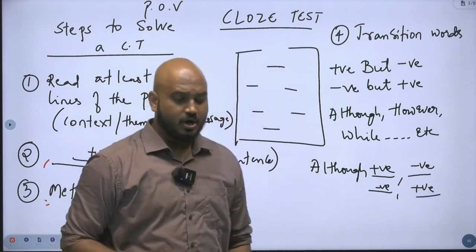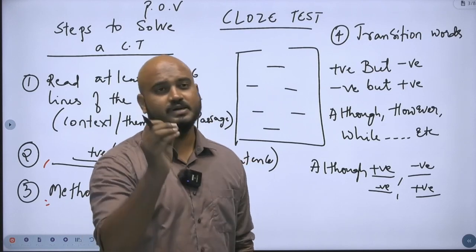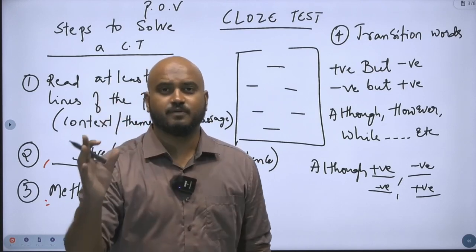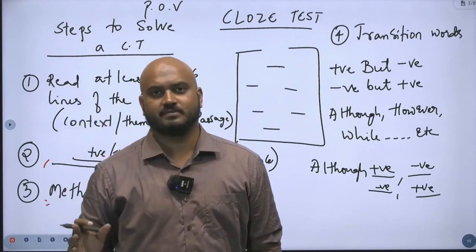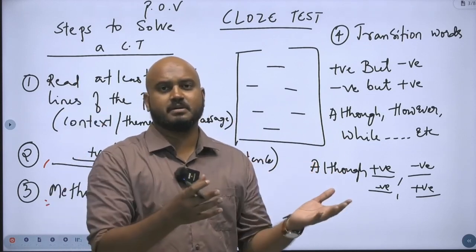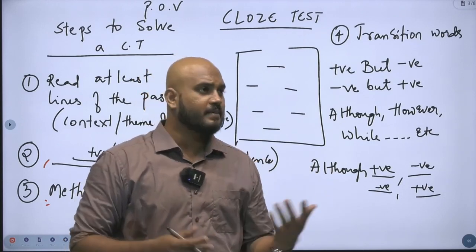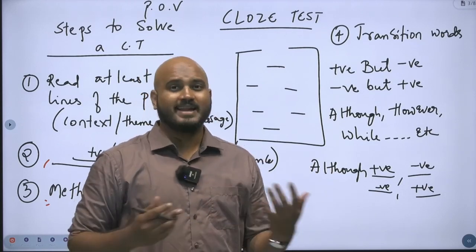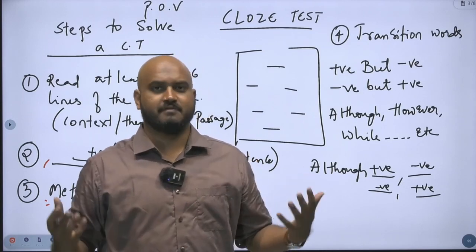I'll give you one example. Although he's a quite a painful person to deal with, yet he gets the job done. You can see at the start there was one negative statement, and immediately it is followed by a positive statement. Or it could be: although I'm quite happy, I'm still not very satisfied with what I have.